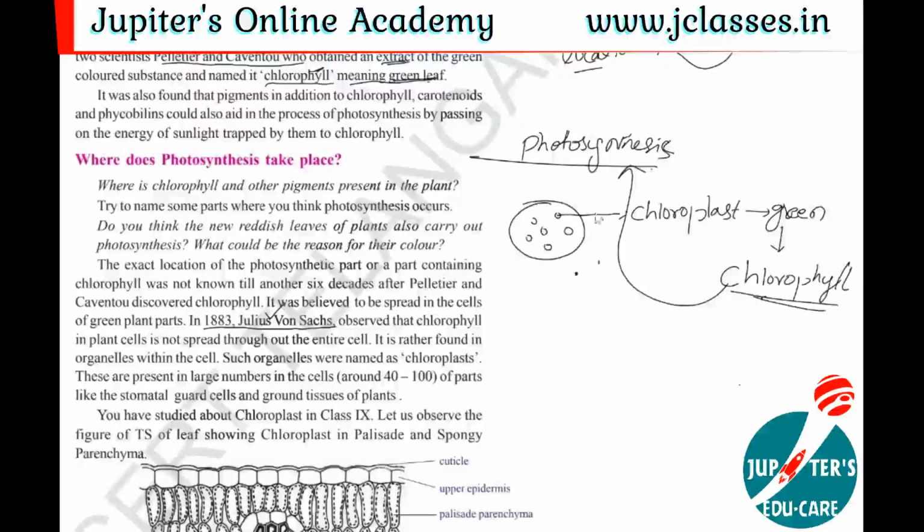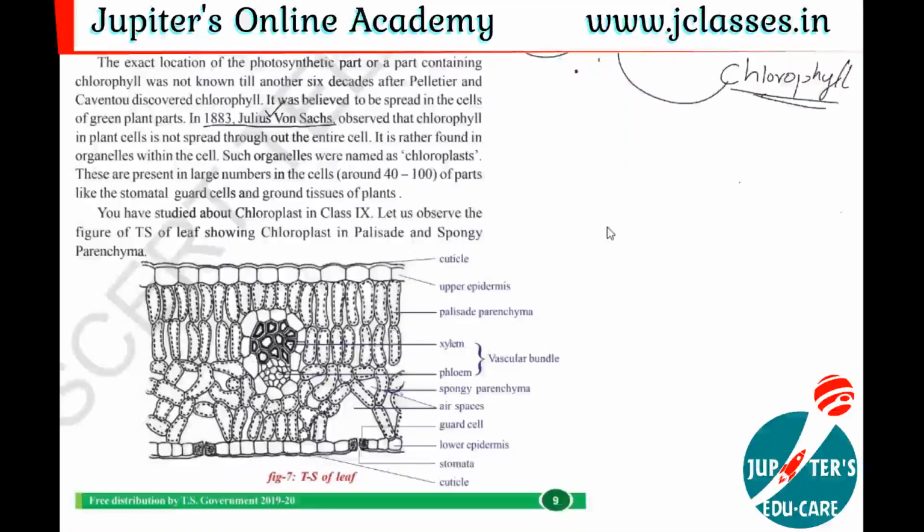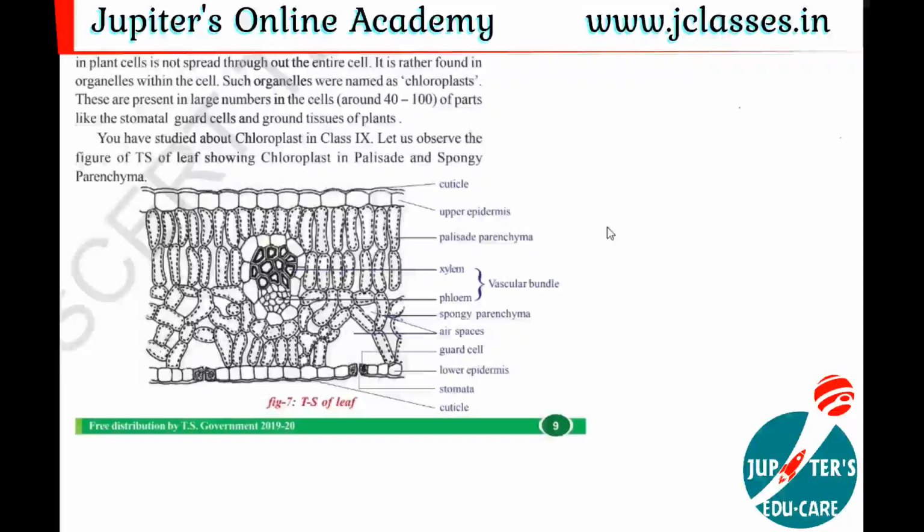Is it clear? Now, in which cells is this chloroplast present? To know that, let us go through the transverse section of the leaf. See this diagram. Here is a transverse section of a leaf. In this you can see different types of tissues, and all these tissues put together form the leaf. The outer part of the leaf is called the cuticle, and the second part is the upper epidermis. Here you can see the lower epidermis and cuticle.